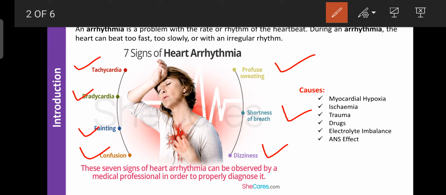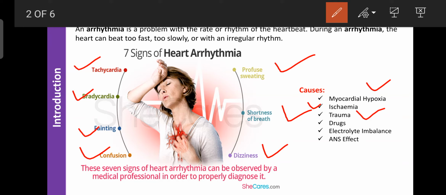Regarding the risk factors or causes, arrhythmia can be caused by myocardial hypoxia, that is a deficiency of oxygen in the myocardium or cardiac muscle. Then ischemia, once again a deficiency of oxygen, or any trauma or injury to the myocardium. Certain drugs can damage the myocardium or epicardium, as can the entry of microorganisms into the body.